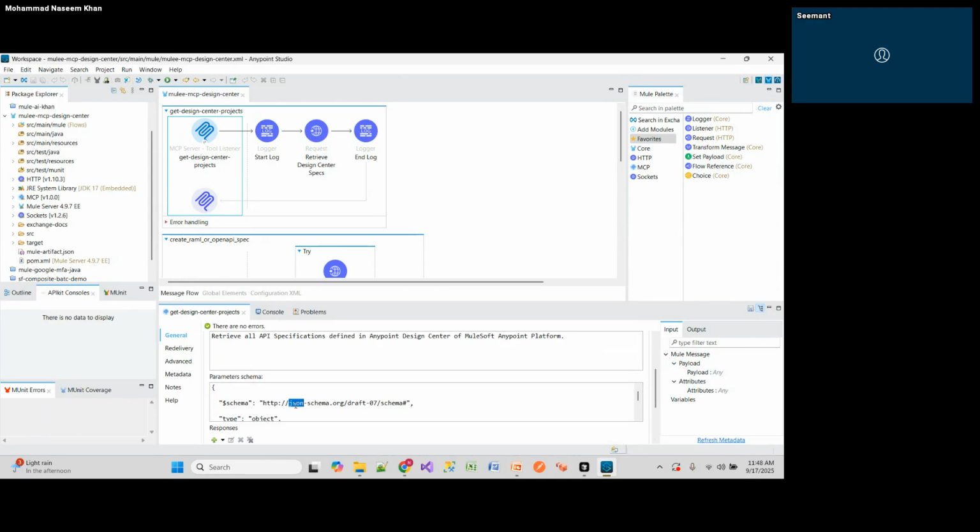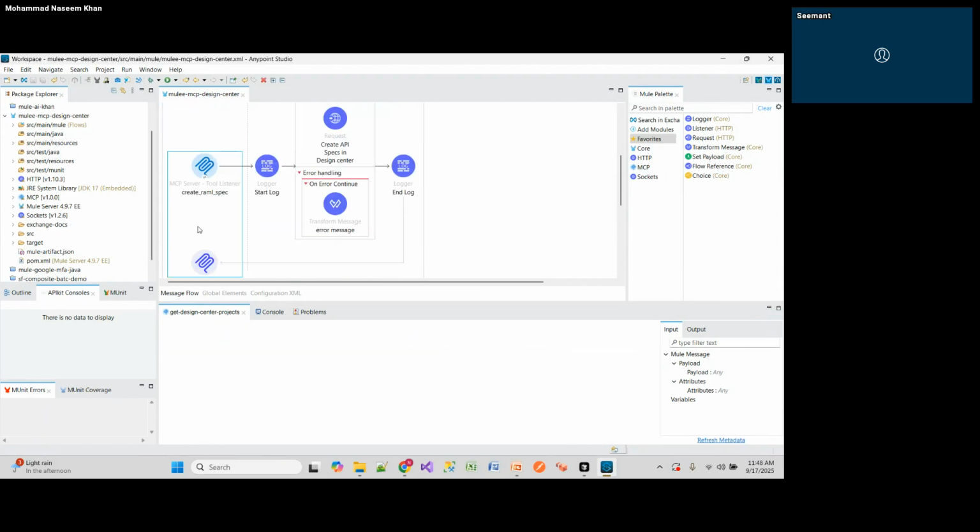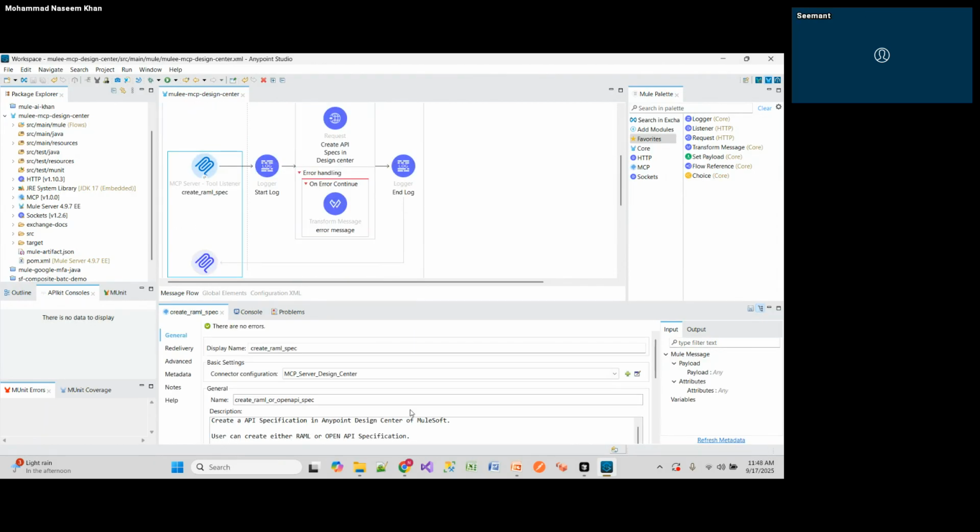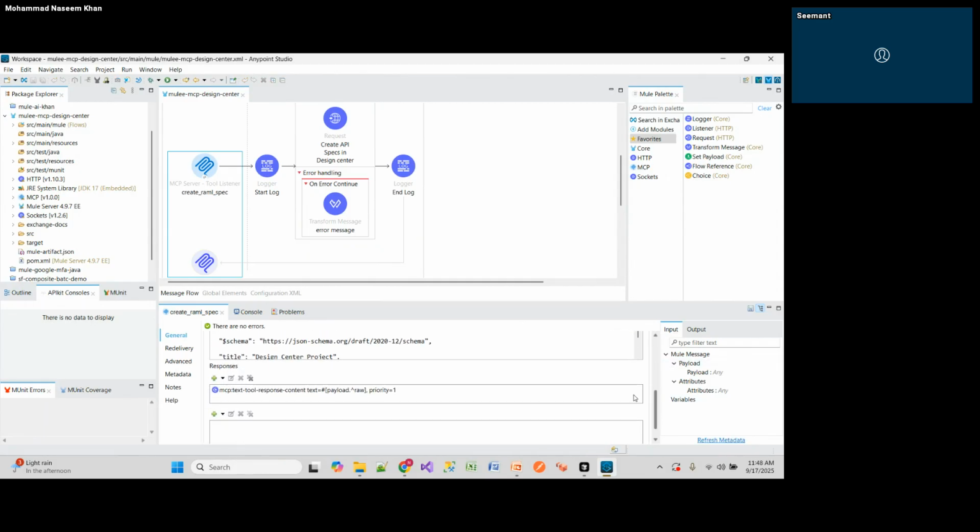In parameters, if we need to provide anything, like any required fields from the users, we can provide them. Like here, I have provided the projects, the name and the classifier as required fields, because if we don't provide the name, it will ask, okay, can you please specify the name of the project which needs to be created.